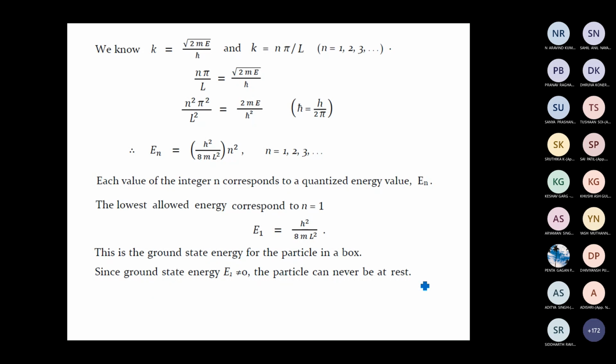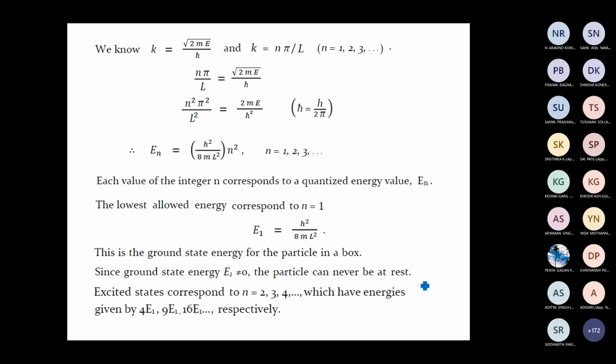Now, what about the wave function and the probability density? Suppose you plot the wave function for the particle inside the box. How will it look? Sir, a harmonic wave. Yeah, it will look like a harmonic wave. So we can plot the wave function for different values of n. n equal to 1 corresponds to the ground state of the particle. So we see that the wave function depends on this quantum number n, and also the energy depends upon this quantum number n.